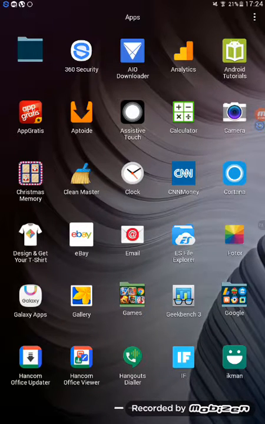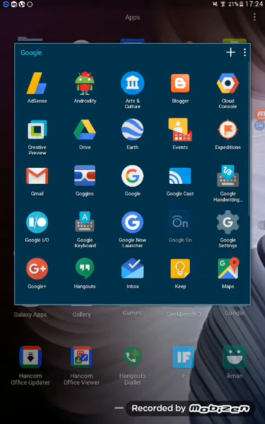Today I will be showing a video on the specific things that can be done in Google Apps, and all the Google Apps present here. I have not got down all the apps because I don't have enough cellular, so maybe by tomorrow I will get to the full video of all the apps. But today I will be showing you a few apps that have been registered under Google.